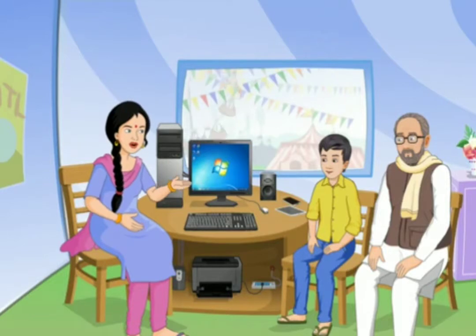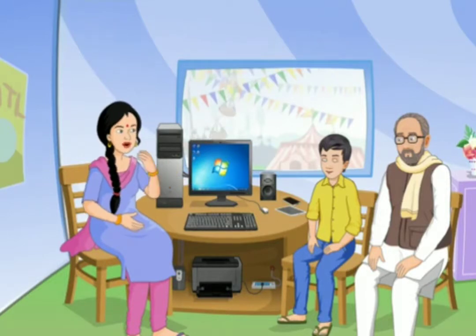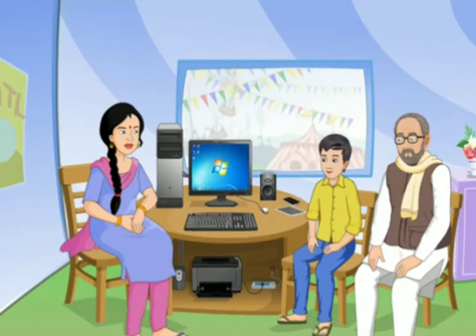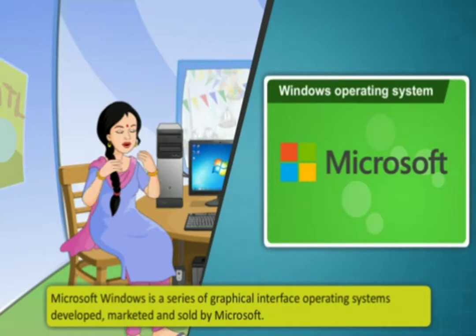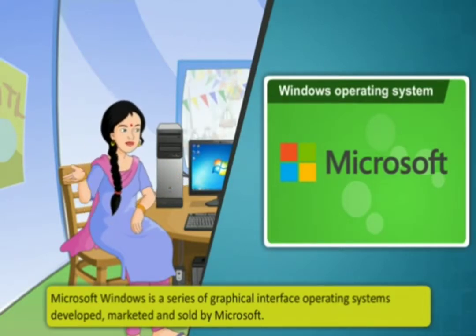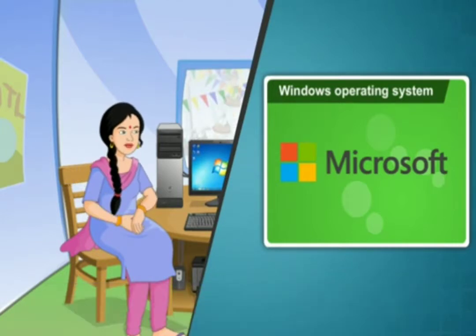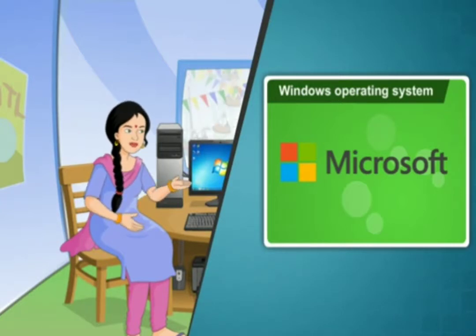Let's learn about Microsoft Windows, which is one of the most popular operating systems. Oh yes, I have heard so much about Microsoft Windows. Microsoft Windows is a series of graphical interface operating systems developed, marketed and sold by Microsoft. Most of the computers that we use come with pre-installed operating system of Microsoft Windows.